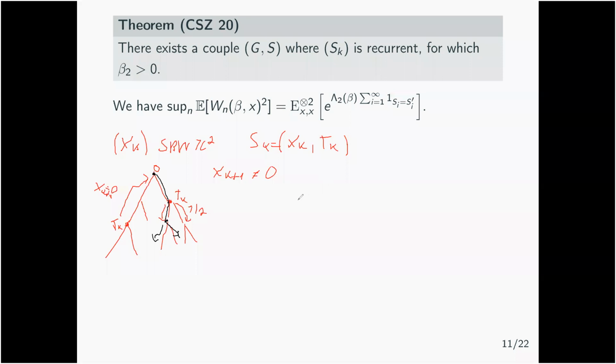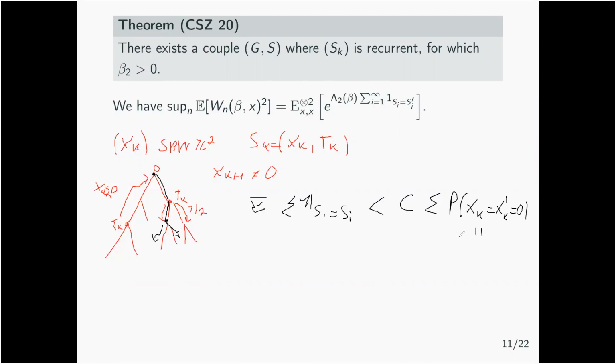So the number of intersections that you will get, if you look at the average number, will be bounded by a constant, which is the number of times they will meet before splitting, times the number of returns for both walks at the origin. Because for two walks to meet, they have to be at the origin at the same time. Otherwise, they will have some kind of distance between them, which prevents them from meeting. So we'll get that it will be bounded by the probability that two independent walks, xk and xk prime, are at the origin together at the same time.